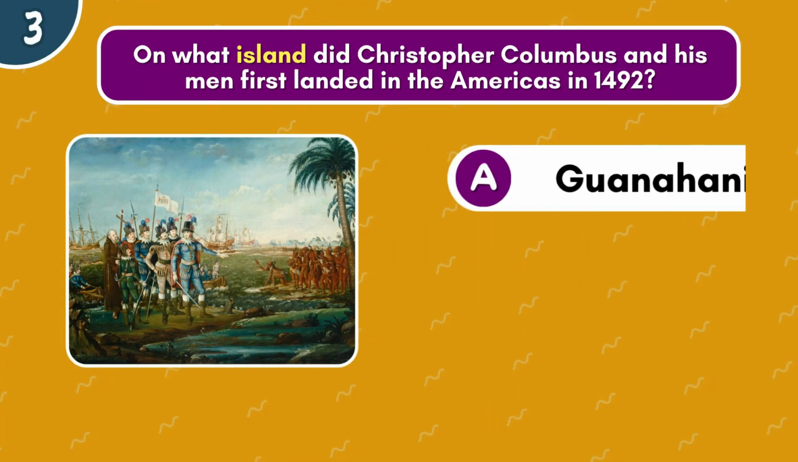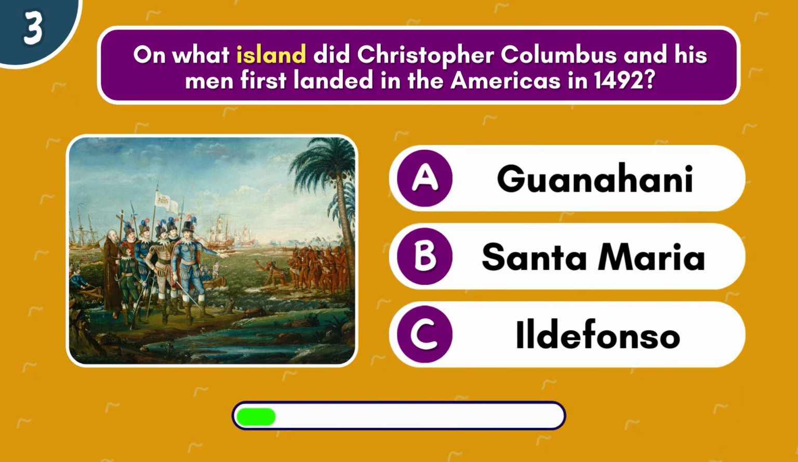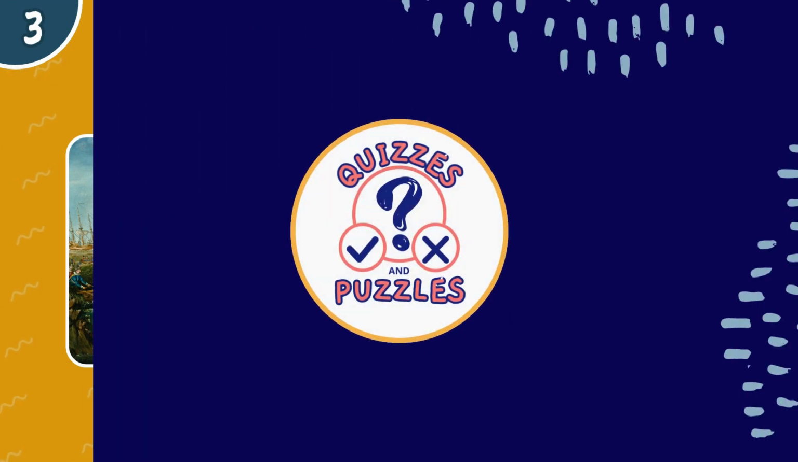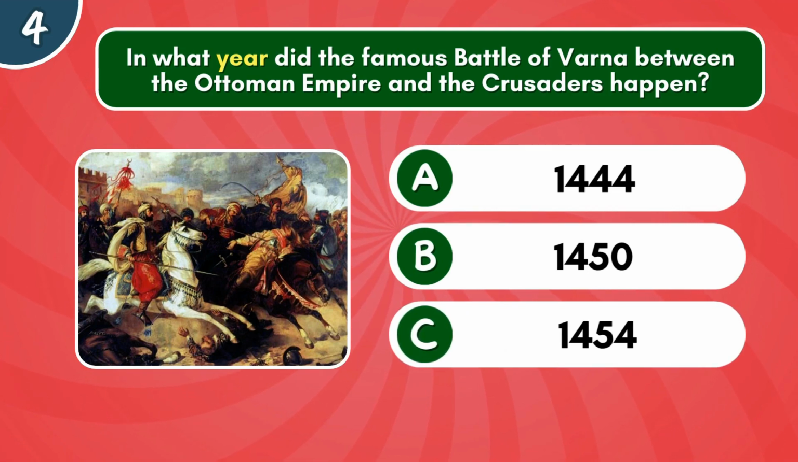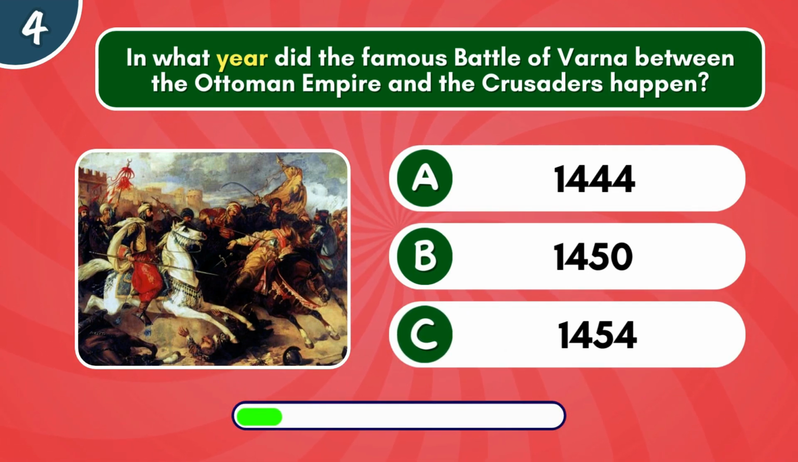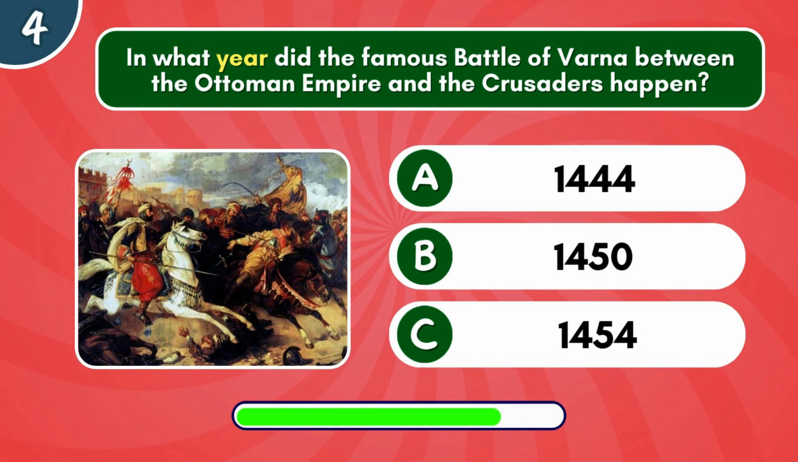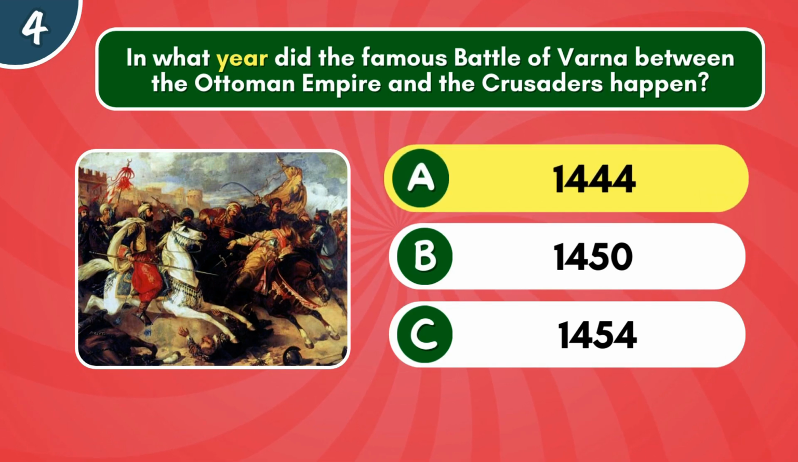On what island did Christopher Columbus and his men first land in the Americas in 1492? Guahani, Santa Maria, or Ildefonso? It's Guahani, now part of the Bahamas. In what year did the famous Battle of Varna between the Ottoman Empire and the Crusaders happen? 1444, 1450, or 1454? It was in 1444.